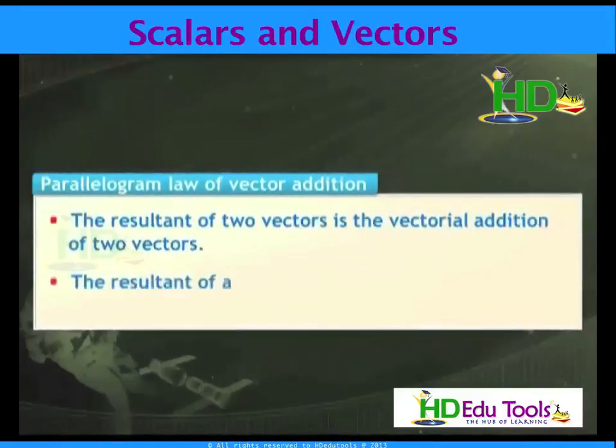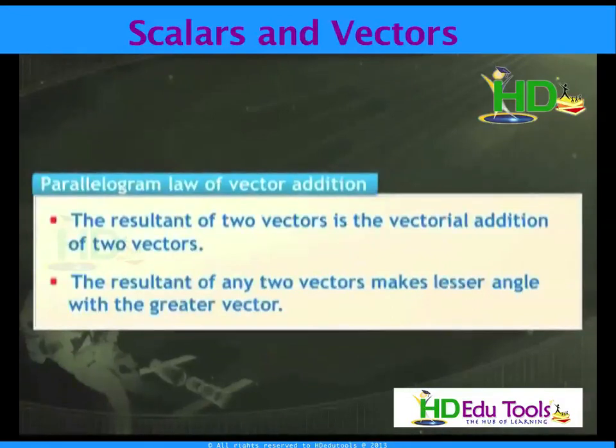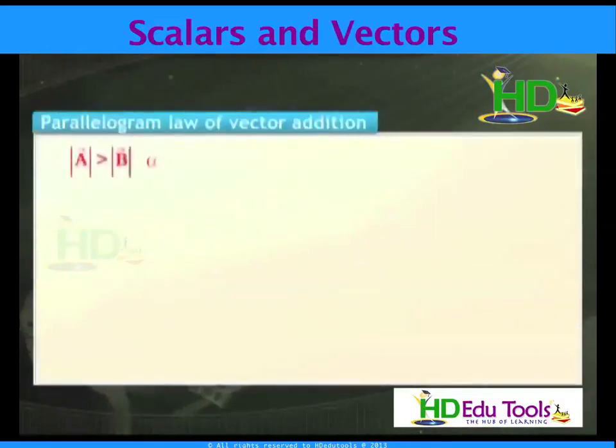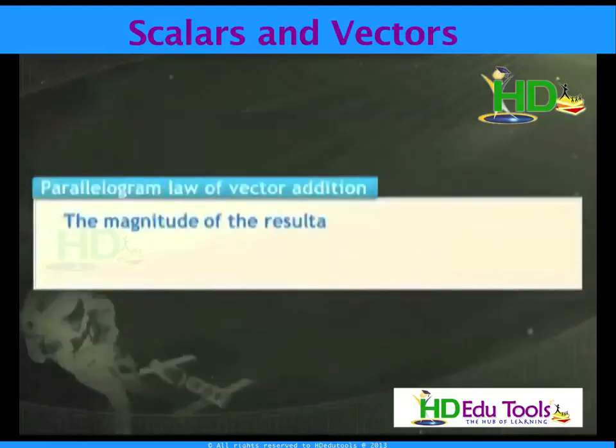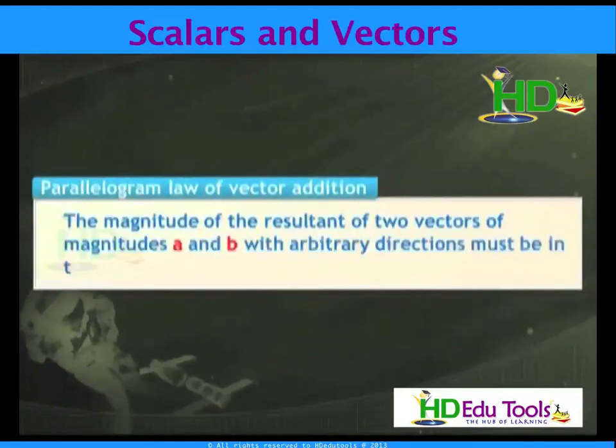The resultant of two vectors is the vectorial addition of two vectors. The resultant of any two vectors makes a lesser angle with the greater vector. That is, if magnitude of vector A is greater than magnitude of vector B, then alpha is greater compared to beta. The magnitude of the resultant of two vectors of magnitudes A and B in arbitrary directions must be in the range A minus B to A plus B.